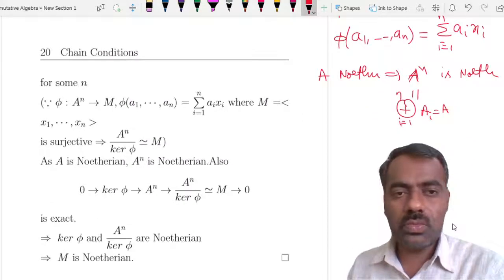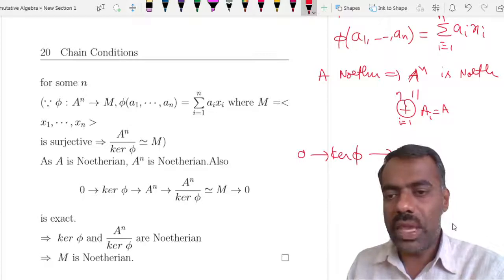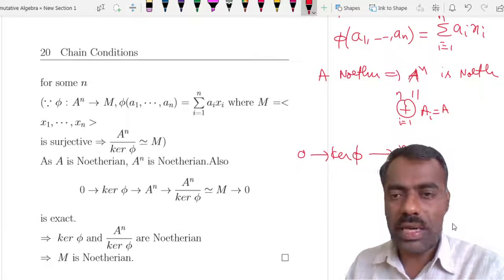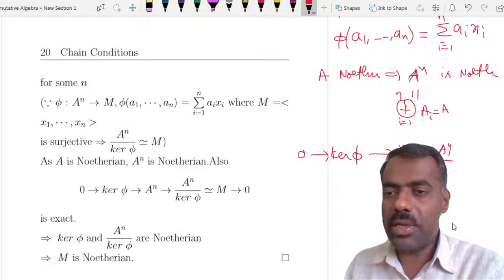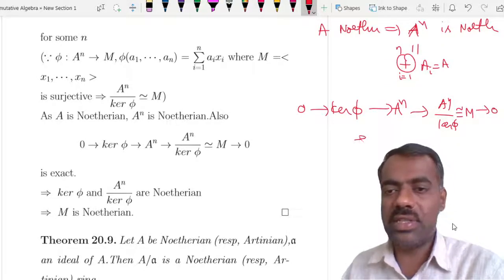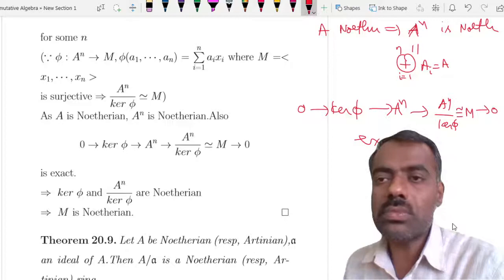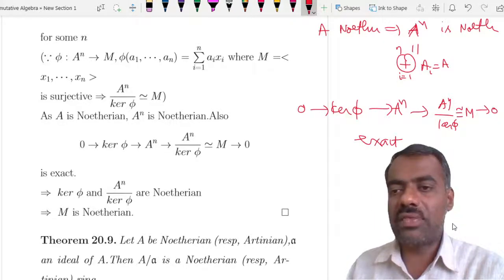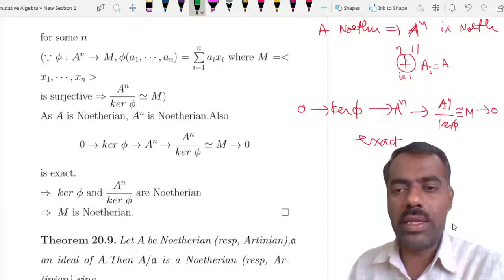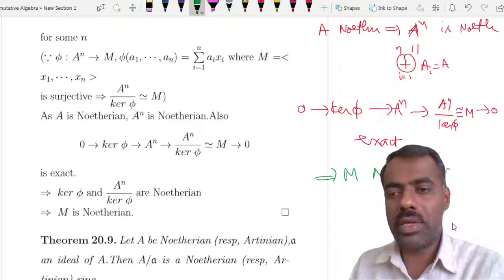Then we have an exact sequence: 0 to kernel of phi to A^n to A^n upon kernel of phi, which is nothing but M, isomorphic, then to 0. So this is exact, and we know this A^n is Noetherian, so therefore the kernel of phi and the other one, M, should be Noetherian. This shows that M is Noetherian, right?